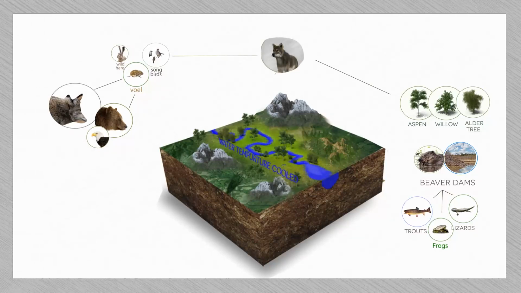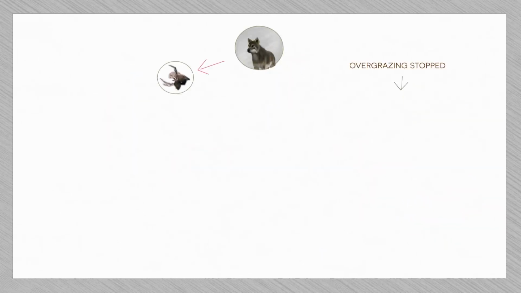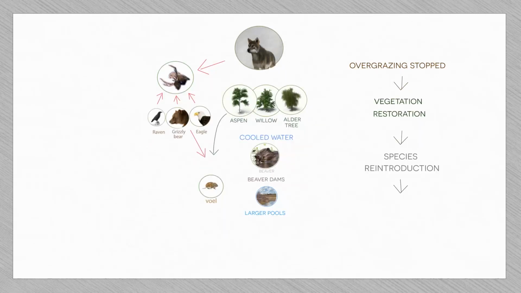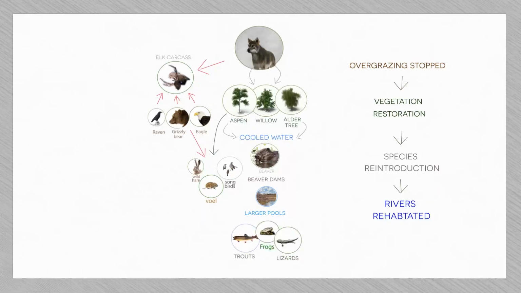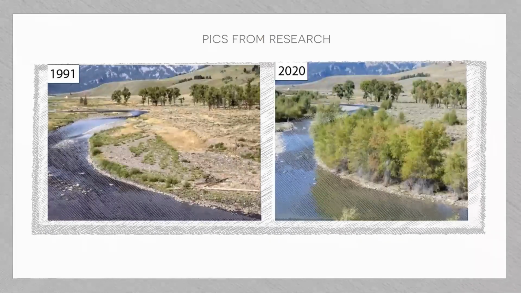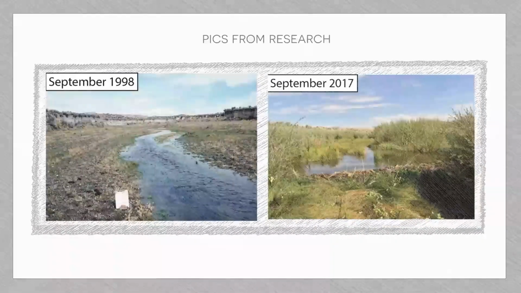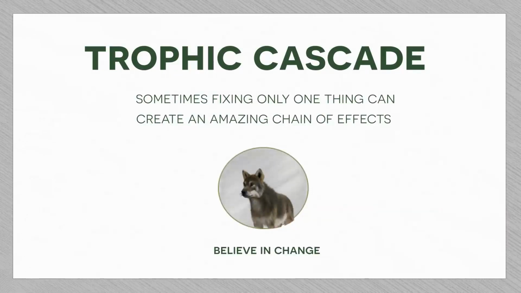Overall, the reintroduction of wolves to Yellowstone profoundly affected the ecosystem. By reducing the elk population, the wolves set off a chain of events that led to changes in the vegetation, the return of beavers and other species, improvements in water quality, and even changes to the physical landscape. This is a classic example of a trophic cascade, where changes at one food chain level have cascading effects throughout the entire ecosystem.